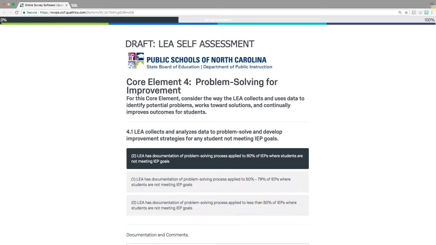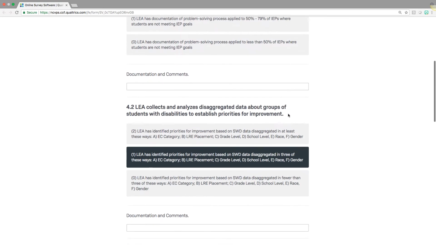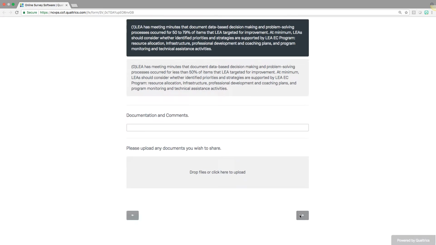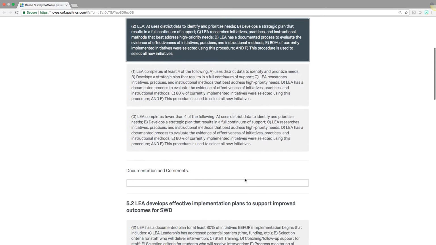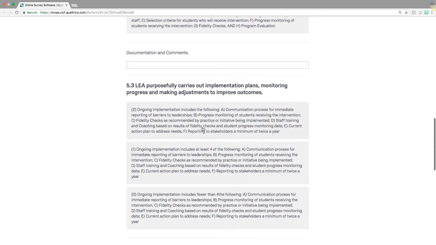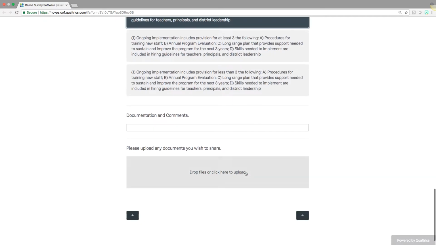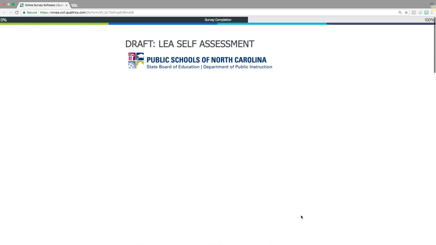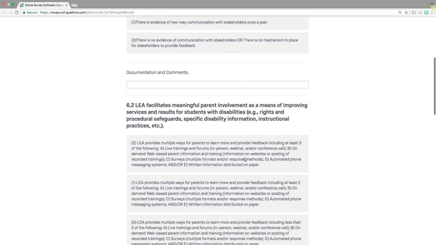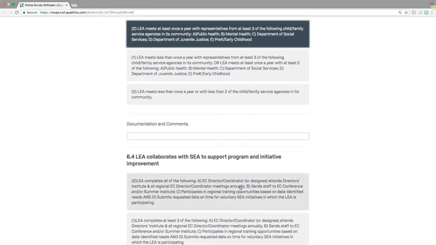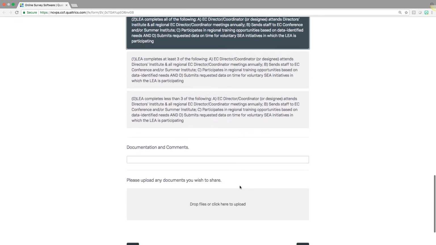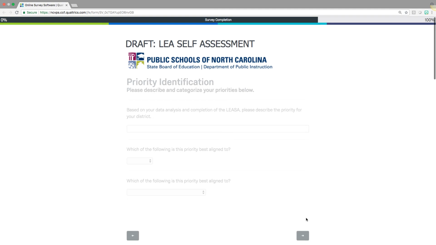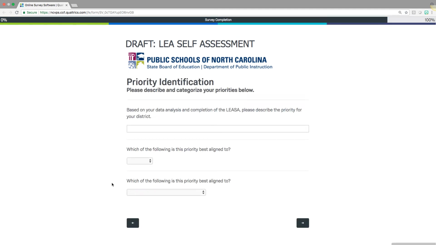So I can go back to core element 3, move forward to core element 4. So navigating this should be pretty simple and user-friendly. You will notice across the top, there is a progress bar that goes from 0 to 100%. So you can see that I'm somewhere around 40% complete at this point in time. Moving on to core elements 5 and 6, the same process would take place in terms of how to submit your data. I'm working through this quickly just so you can see the next step of the tool.